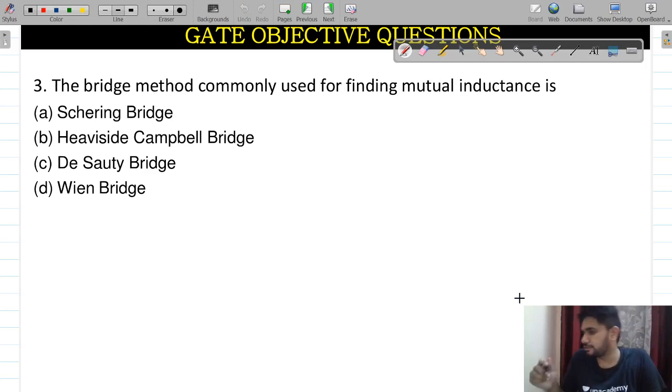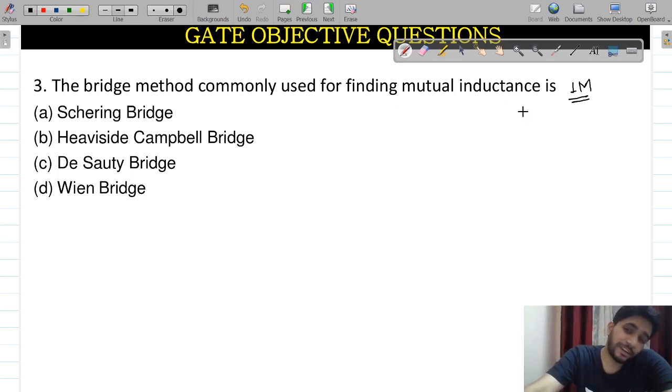Next, this is a very easy question, but in this very easy question, I'll give you lots of things. Don't worry about it. This question was asked in GATE for 1 mark. So the bridge method commonly used for finding out the mutual inductance. This question came in the GATE examination and the same question also came in the SSC examination. In both examinations it has come. The correct answer is Heaviside Campbell Bridge. Heaviside Campbell Bridge will be useful in this.